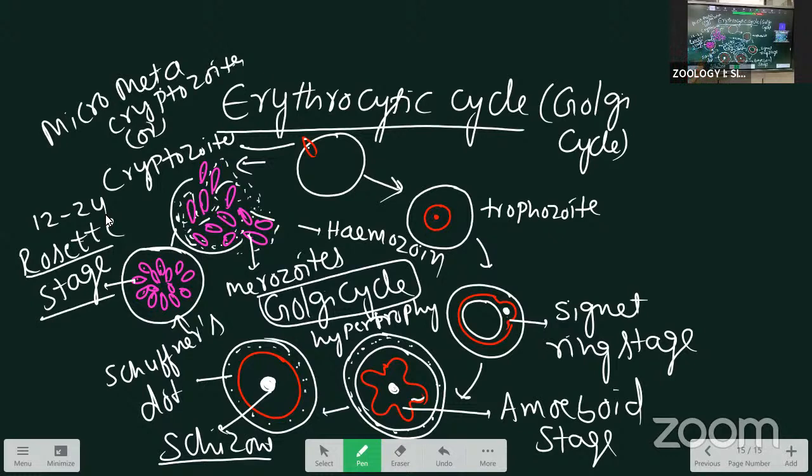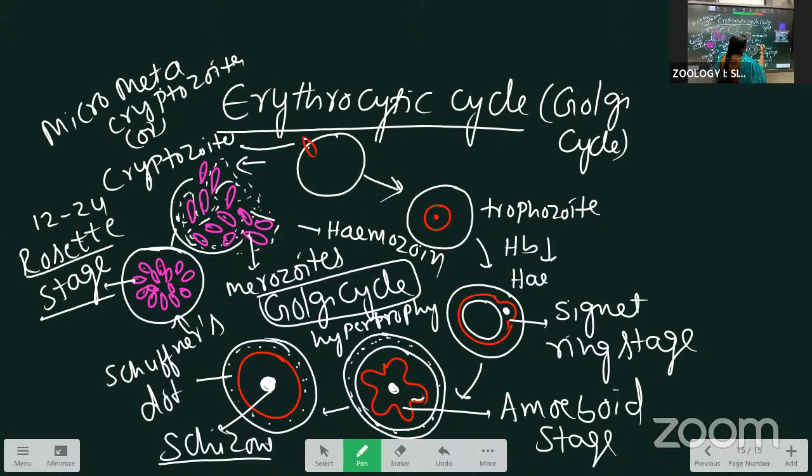Next, inside the schizont, the parasite takes in the hemoglobin. Hemoglobin has two parts, the heme part and the globin part.